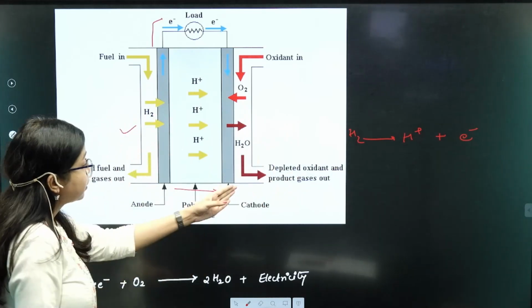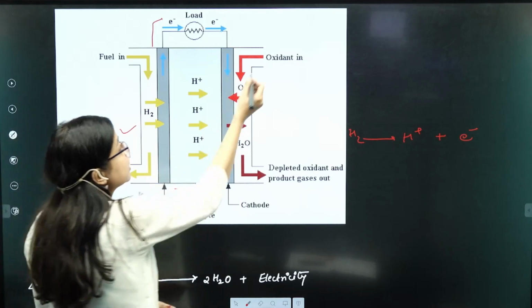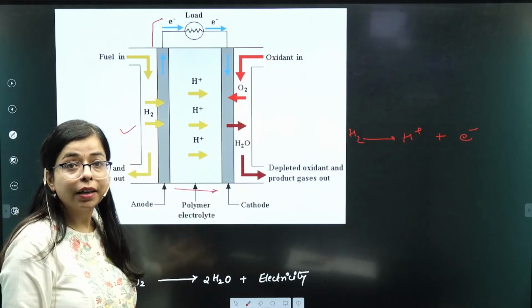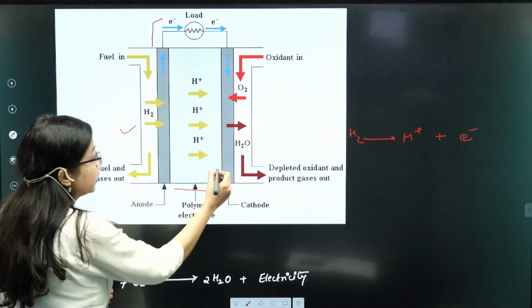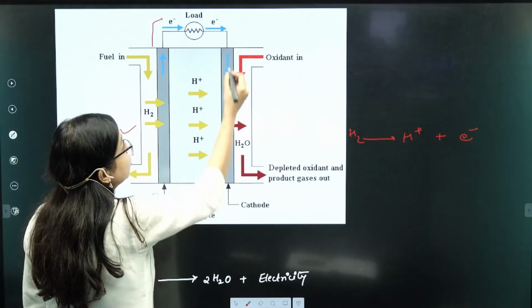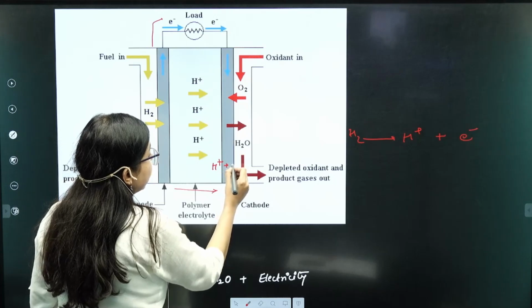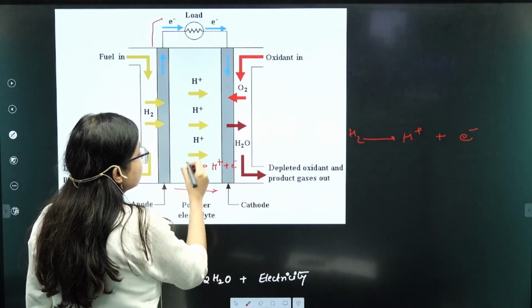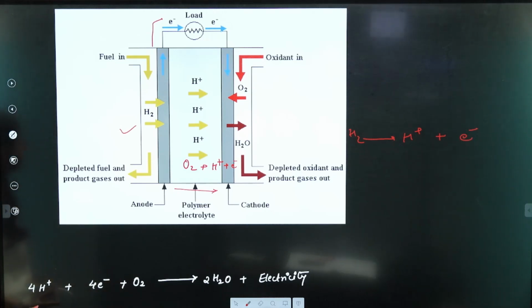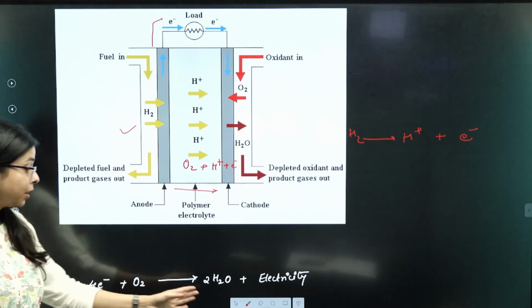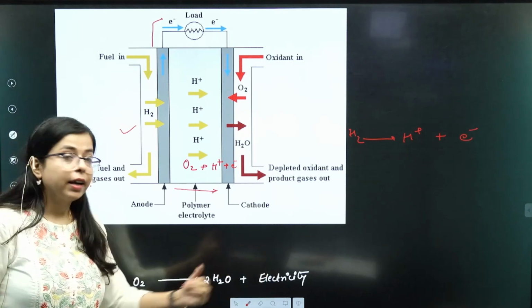And what is happening at the cathode end? At the cathode end, oxygen is coming in, and the hydrogen ions from the anode side are combining with electrons, and together with this oxygen. So what is the net reaction? The hydrogen ions together with electrons and oxygen combine to form electricity.